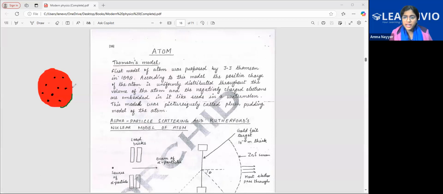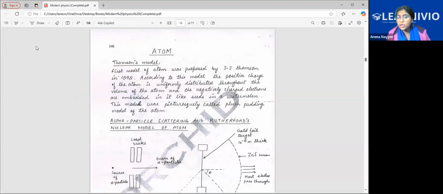But then Rutherford came, and this model was rejected because he conducted an experiment, the alpha particle scattering. Before that, let's read what is written. The first model of atom was proposed by J.J. Thomson in 1898. According to this model, the positive charge of the atom is uniformly distributed throughout the volume of the atom, and the negatively charged electrons are embedded in it like seeds in a watermelon. So this model was picturesquely called the plum pudding model of the atom. This was given by J.J. Thomson. Now let's come to the alpha particle.